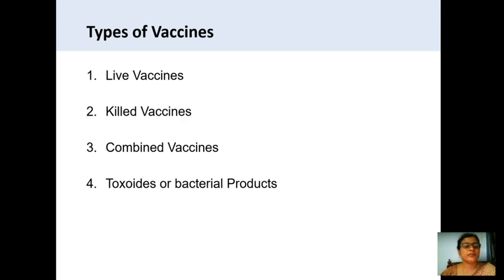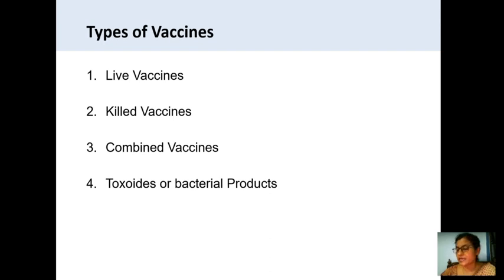Do you know the names of combined vaccines? Yes, DPT vaccine, MMR vaccine. Here, mumps, measles, rubella, the MMR vaccine, a three-disease vaccine is given, and DPT, diphtheria, pertussis, and tetanus. So three vaccines are given in a single dose. So this is a combined vaccine.